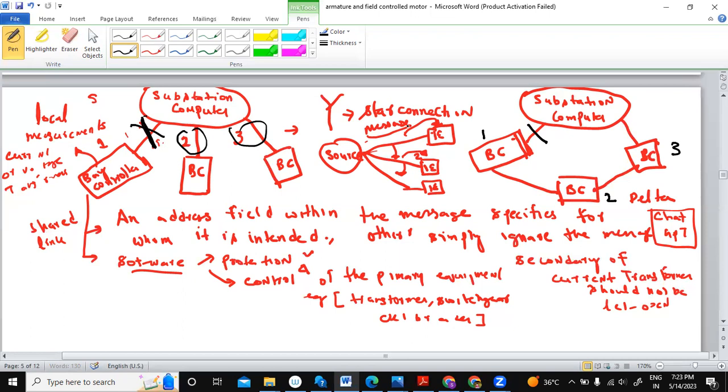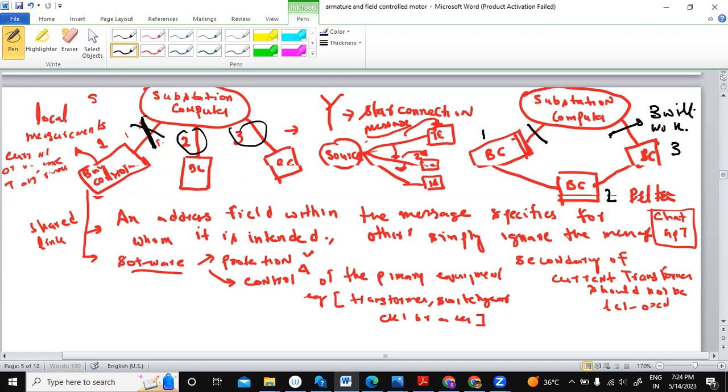In the star case, two and three are working, whereas in the delta case, once the first one goes, three will work. Three will work definitely. One will go. But two will not work because it requires both connections to the substation, right? Only three will work here, correct? You are very intelligent here. Three will work. Nice, very good.